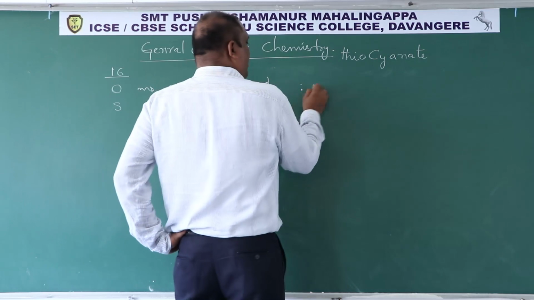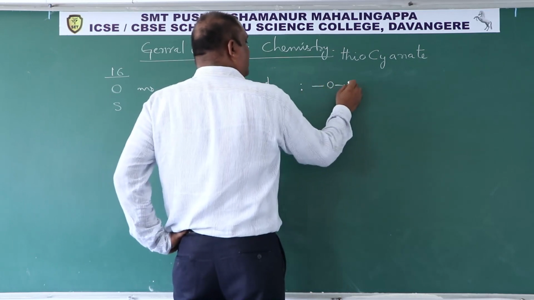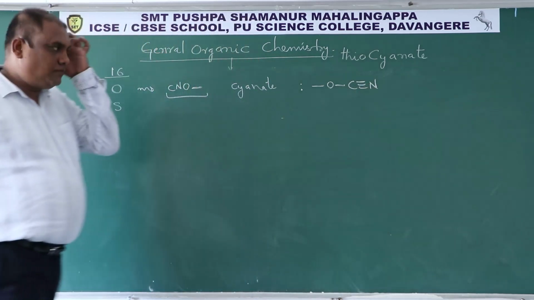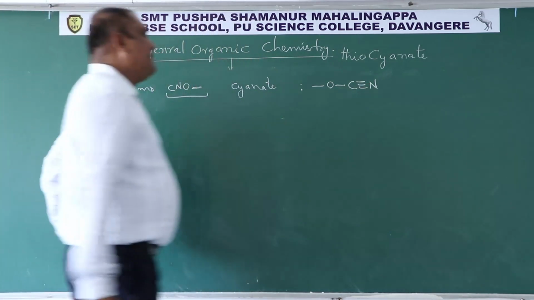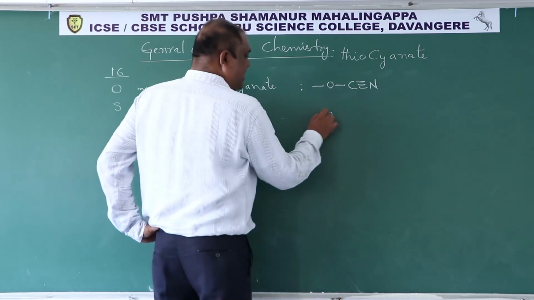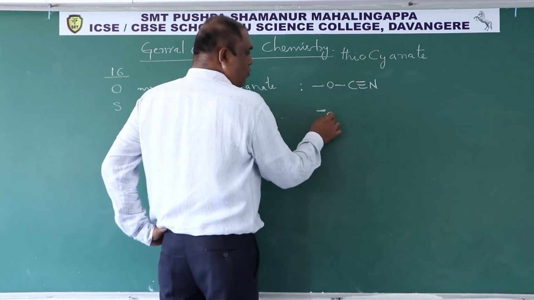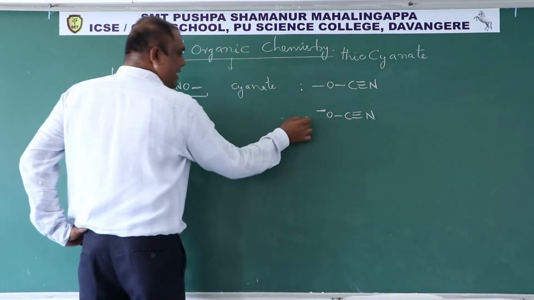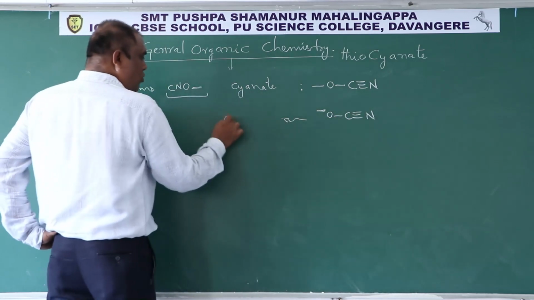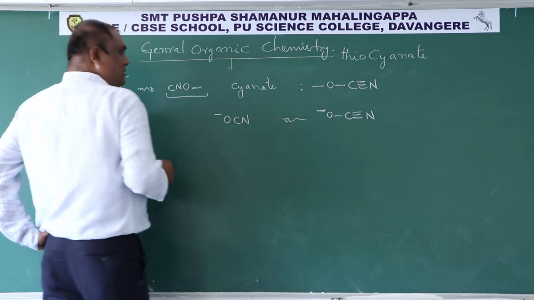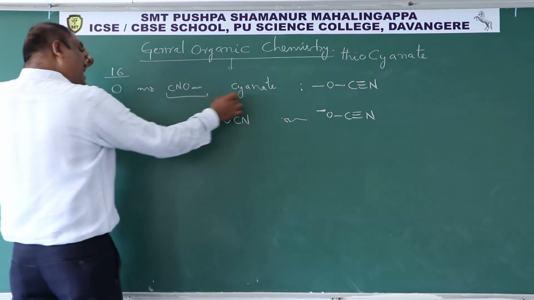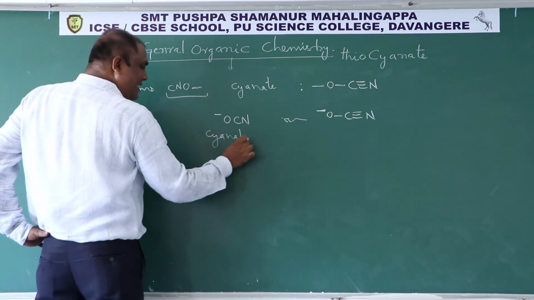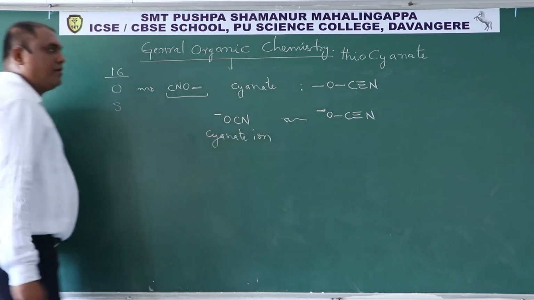Its structure is O single bond C triple bond N. Then, if this oxygen carries a negative charge, O minus bond C triple bond N, I can write this as OCN minus. This is the cyanate functional group and this is called the cyanate ion.